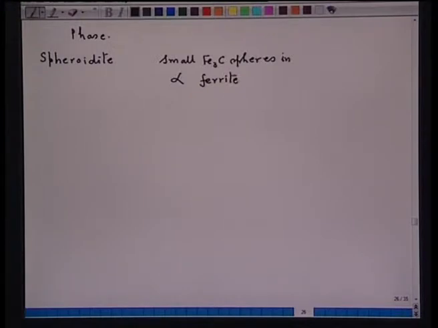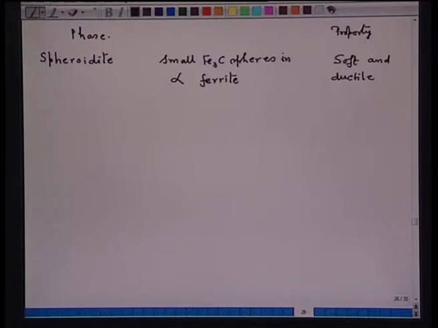What I have done, I am simply modifying the morphology of cementite, getting a phase spheroidite, and this phase property is soft and ductile. Soft and ductile. So, this is the property of a phase, and this is how it consists of.